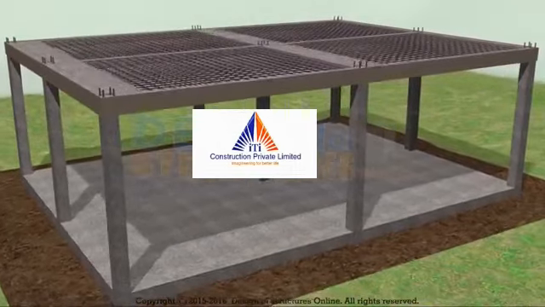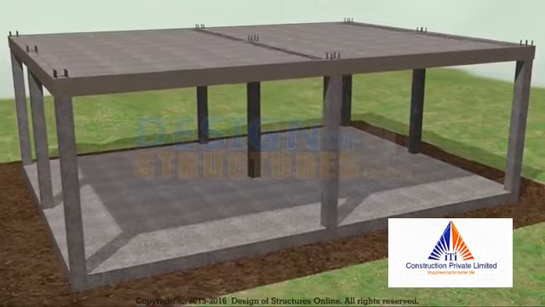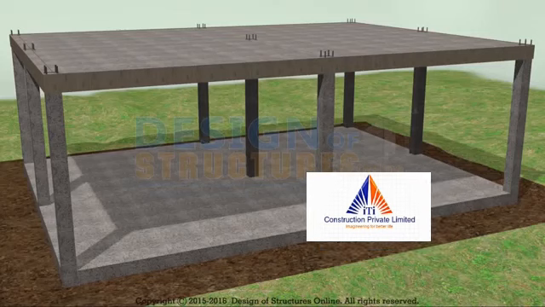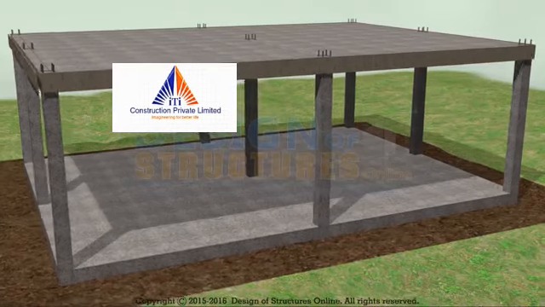Slab concreting. After the concreting of column, beam and slab concreting shall start monolithically. The top of floor beam and slab shall be maintained as per levels.